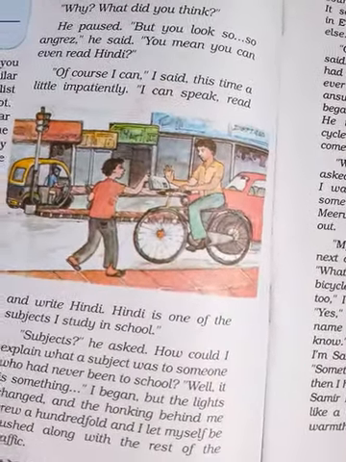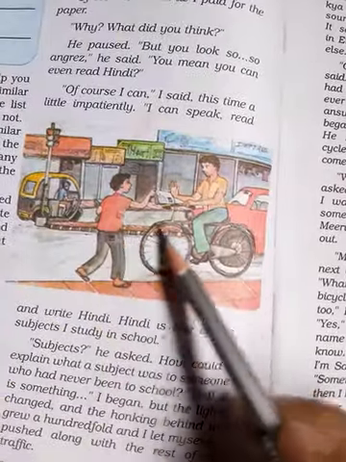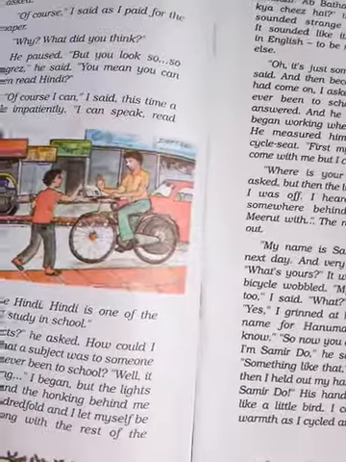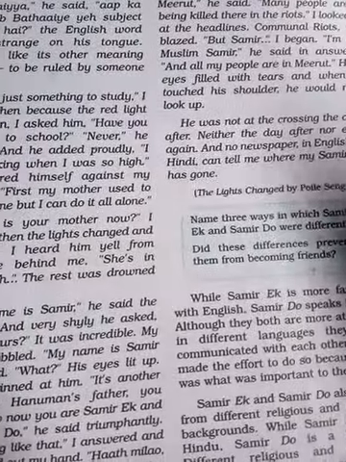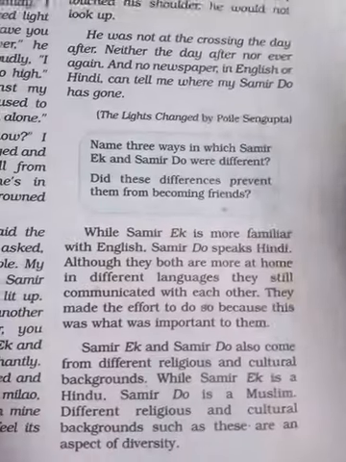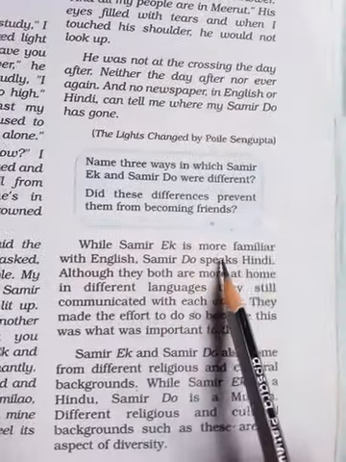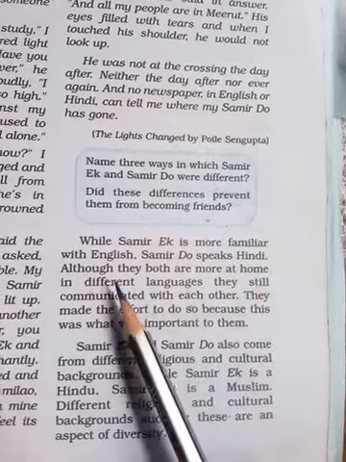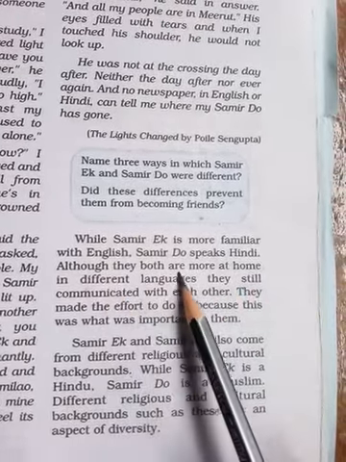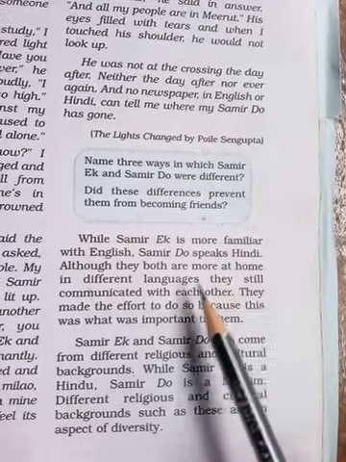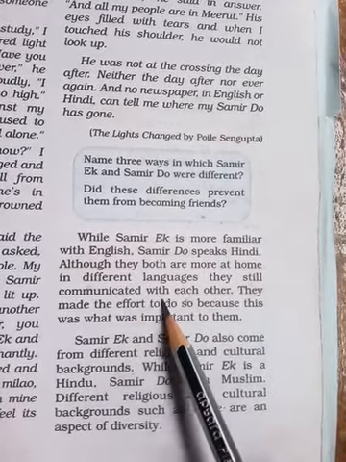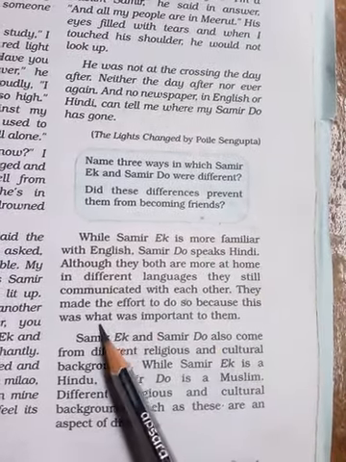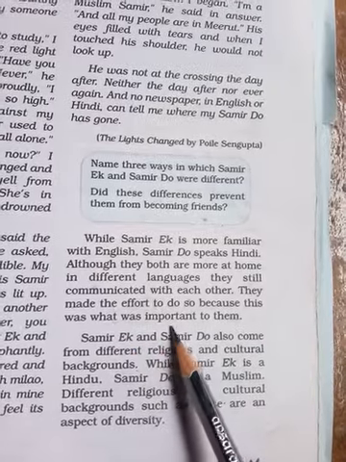And this boy never went to school and this boy went to school. That means he got an education. That was about the story. While Samir Egg is more familiar with English, Samir Dough speaks Hindi. Although they are both more at home in different languages, they still communicate with each other. They made the effort to do so. This was important for them.